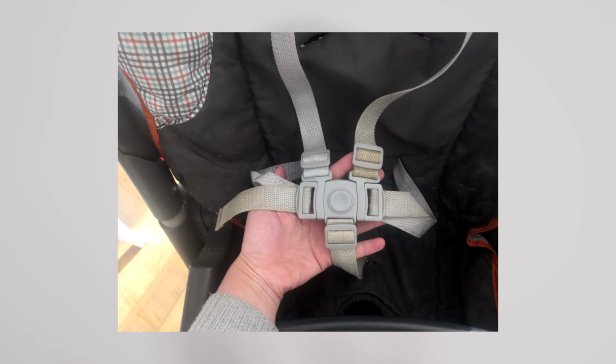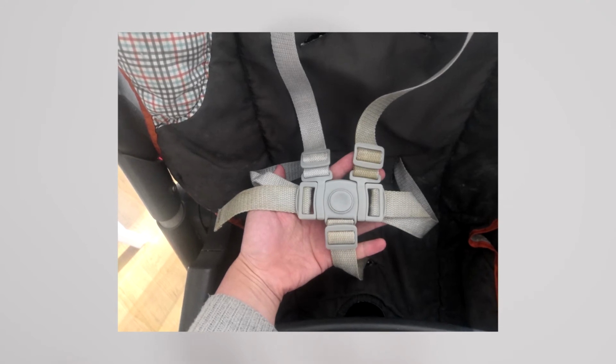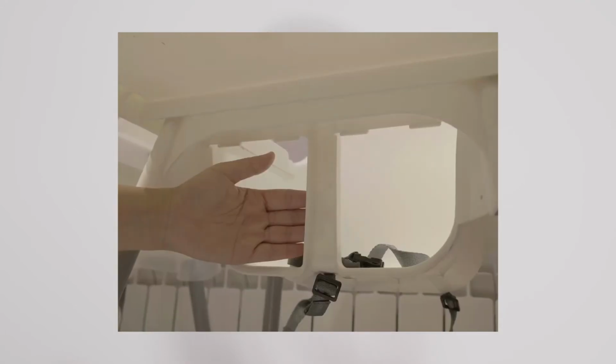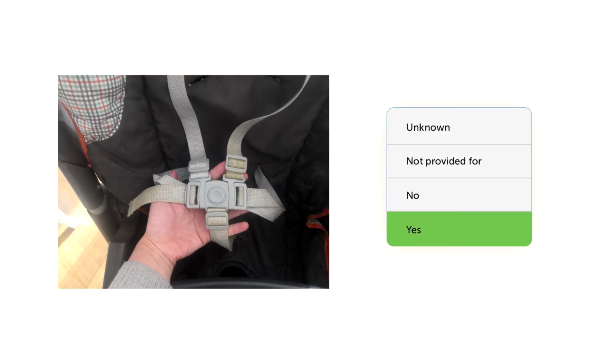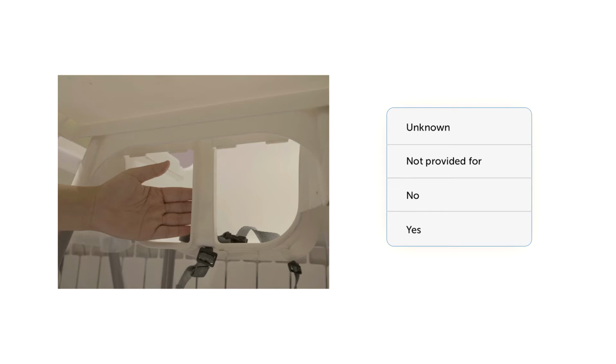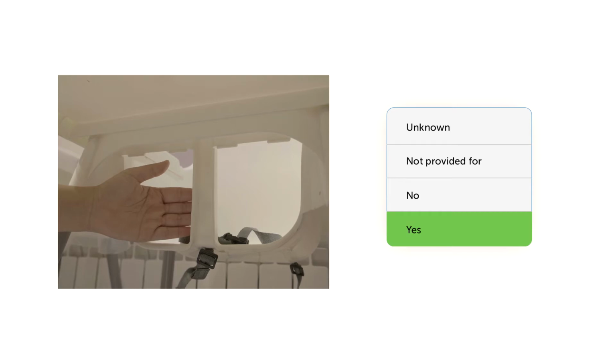This is what a 5-point safety harness for a high chair looks like. This is what a restraint bar looks like. You answer yes only if a high chair has a 5-point safety harness and is equipped with a restraint bar. The point is that these elements ensure the safety of the high chair. If it's equipped, for example, with a 3-point safety harness but also has a restraint bar, you can answer yes to the question, but you should indicate this difference in the commentary section.